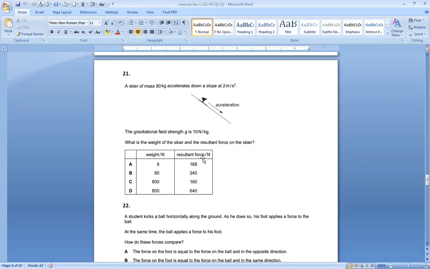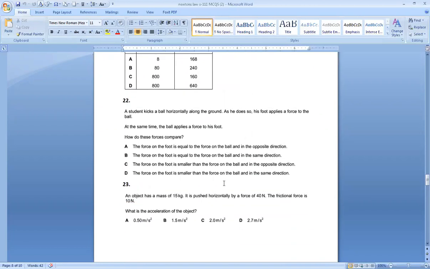And for resultant force, I have to use F is equal to ma. F is equal to mass 80 and acceleration 2. So 80 into 2 gives you 160. So weight is 800 using W is equal to mg, and resultant force is 160 using F is equal to ma. So the option is C.